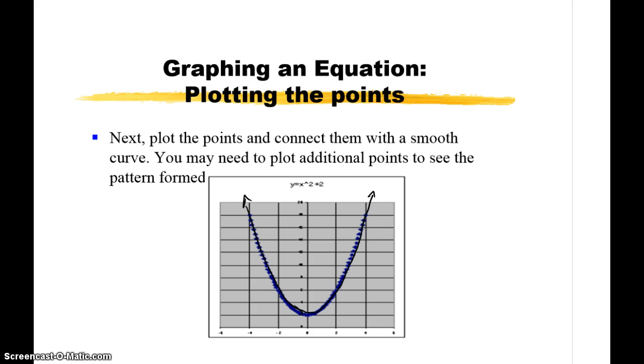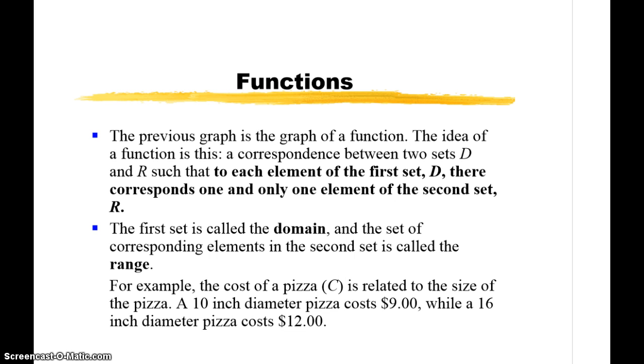The very last thing we did was plotting points and using point-by-point plotting on a grid in order to graph an equation. Well, this graph that we just created, that's actually the graph of a function. And what is the idea of a function? It's very simple. It's a correspondence between two sets, D and R, such that to each element of the first set D, there corresponds one and only one element of the second set R.